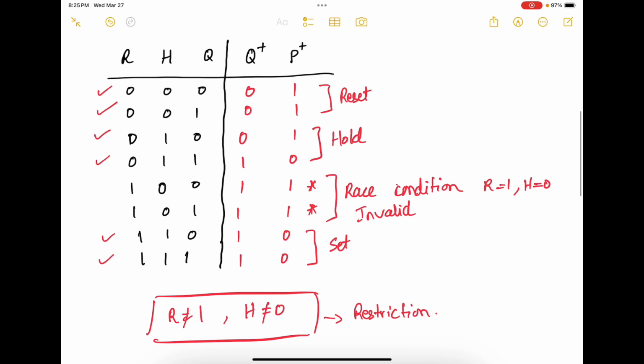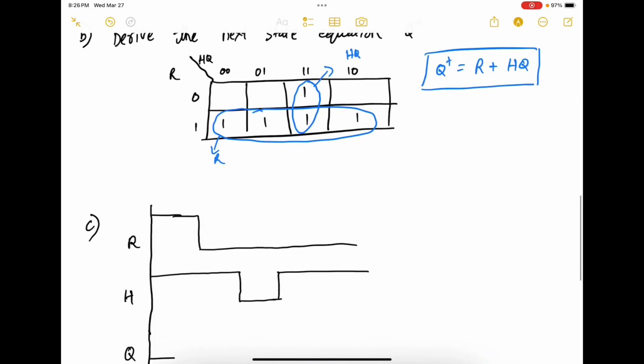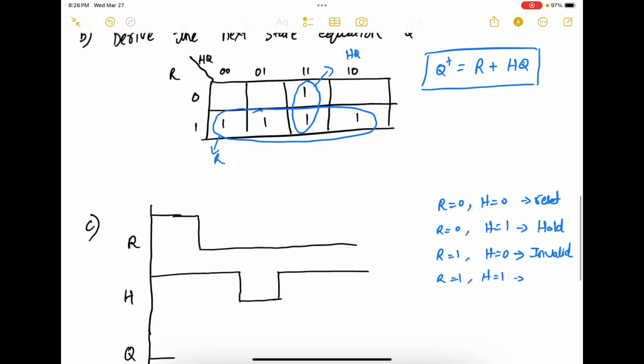So if you remember, when R is 0, H is 0, it is reset. So let's write it here. R is 0, H is 0, that's reset. When R is 0 and H is 1, that is hold. When R is 1, H is 0, that's invalid. And when R is 1, H is 1, that is set.